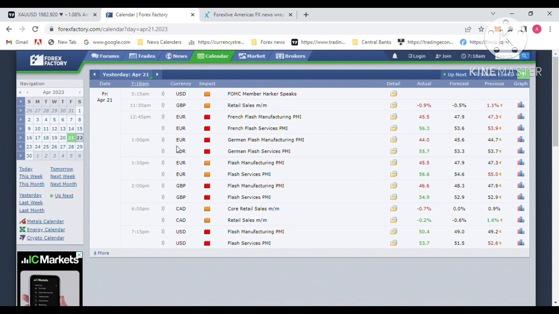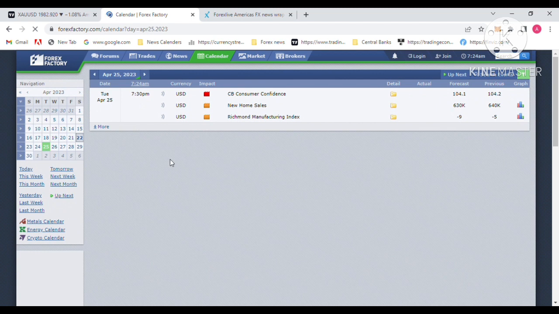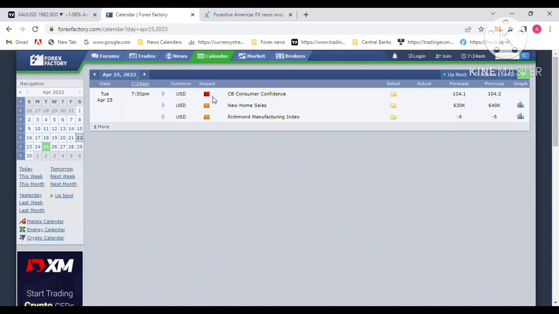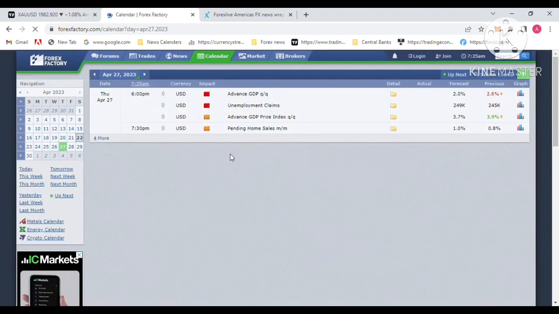Let's see what economic data you will be in touch with next week in your gold trading. Next week on Tuesday, the CB consumer confidence for the US dollar is there. That's a three-impact economic data. The consumer confidence will increase. That is positive for the US dollar, and gold will drop again. Next week on Thursday, there are the unemployment claims and the GDP for the US dollar.